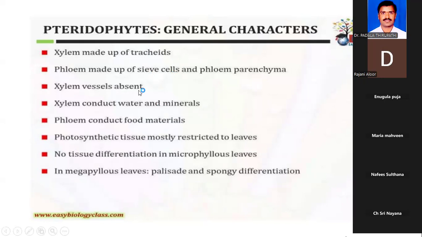When we go to angiospermic plants, we can see trachea, xylem fibers and so on. But here, in the first vascular plants, only the primitive vascular structure can be seen. I hope this is clear.